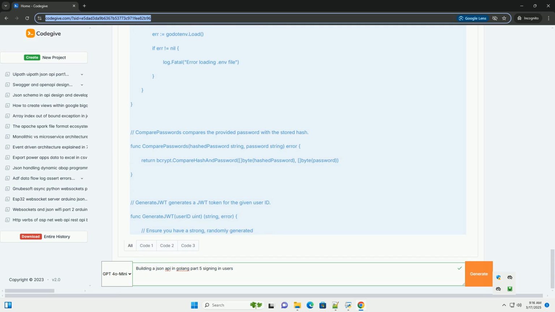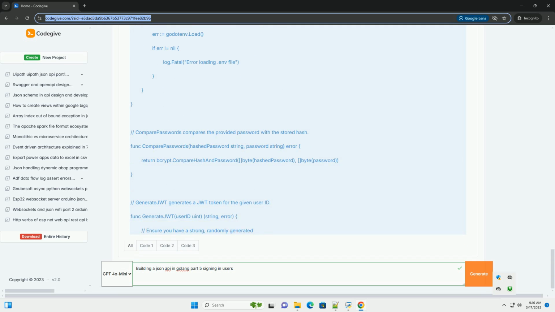Token refresh: implement a token refresh mechanism to allow users to obtain new tokens without re-entering their credentials. This usually involves a refresh token stored securely. This is beyond the scope of this basic tutorial but essential for a real-world application. HTTPS: always use HTTPS in production to protect the confidentiality of your users' credentials and the JWT tokens.